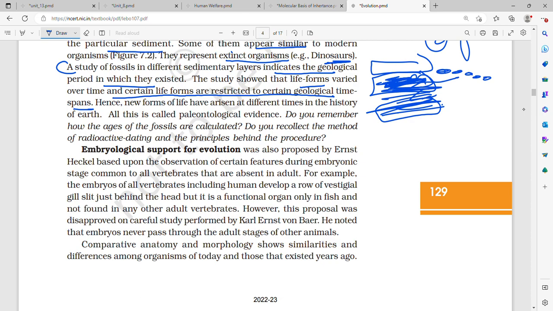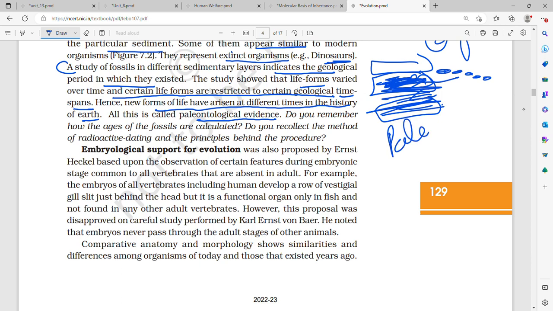That is, after that they became extinct, they died, and then in the next geological time span, new forms of organisms have arisen. So new forms of life have arisen at different times in the history of Earth. All this is called paleontological evidence.